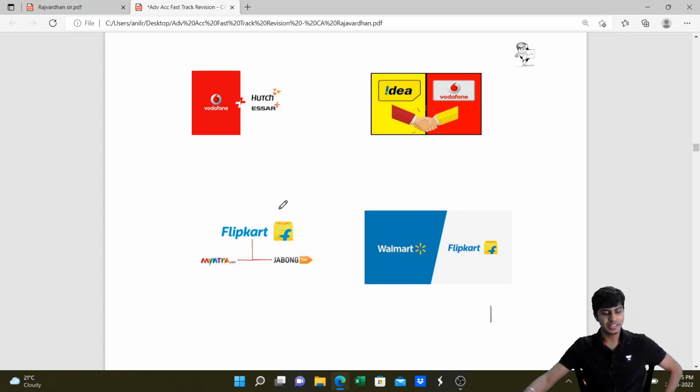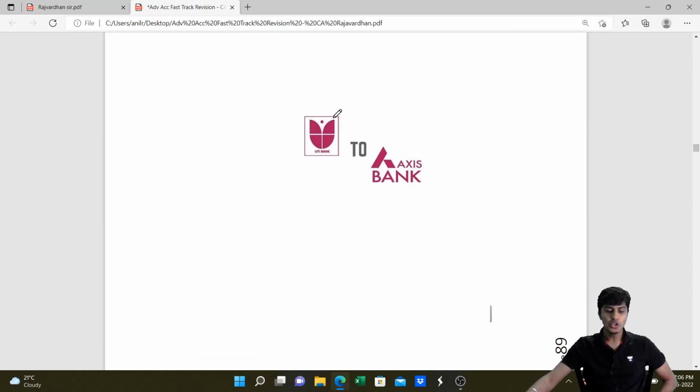Here Flipkart took over Myntra. Flipkart took over Jabong. These are all acquisitions. And UTI transformed itself into Axis Bank. This is external reconstruction, which means they formed a new company called Axis Bank, which took over the entire operations